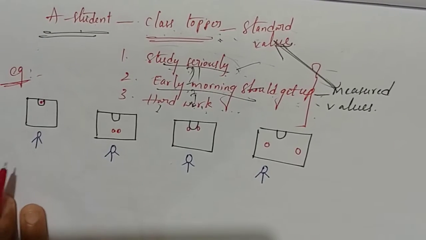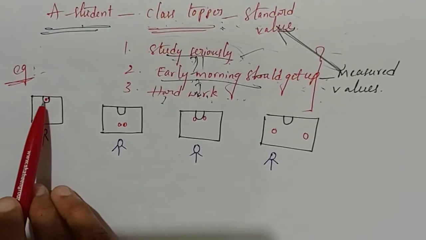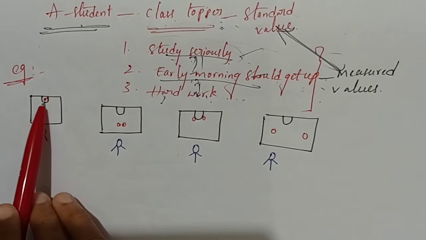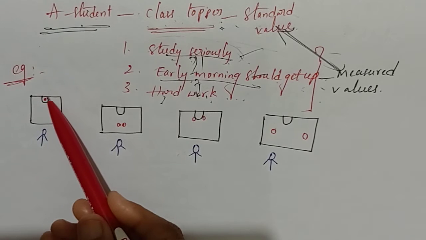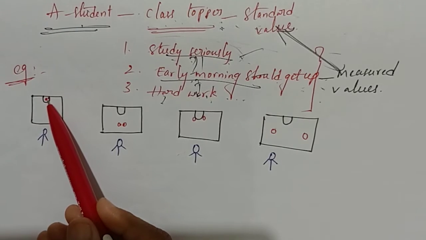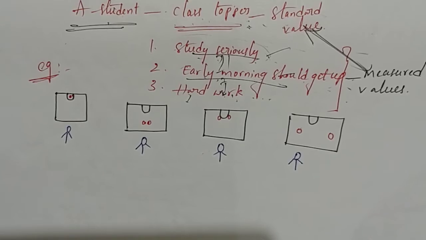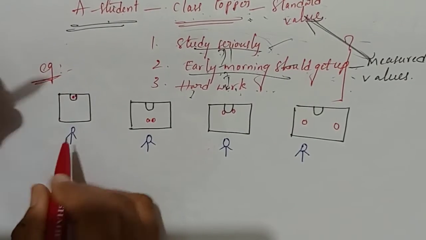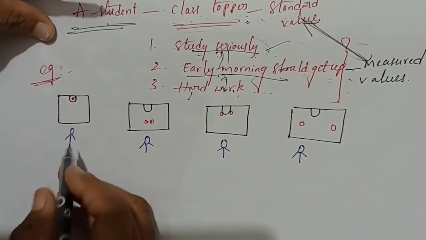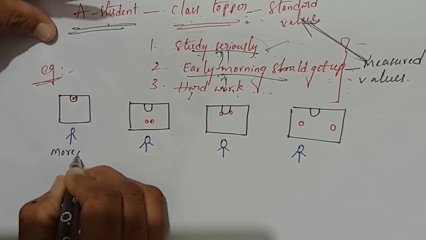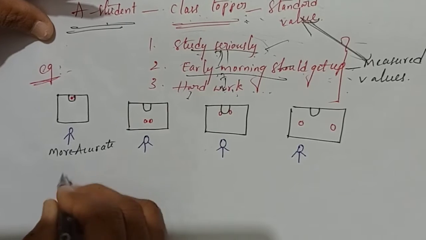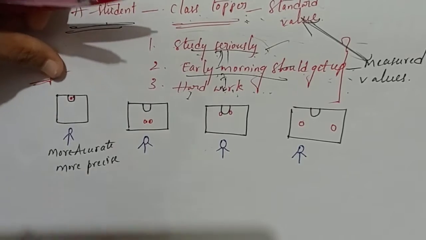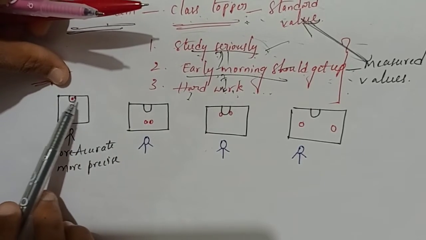Now see students, this boy threw the volleyballs. Two times he threw. Now what happened? Two balls exactly reached the target. Correct or not? They reached the target. Are you understanding, students? Now see, that means this boy has more accuracy and precision. Correct or not? His results are more accurate and more precise. Are you clear on this one? That means the two balls reached the net.